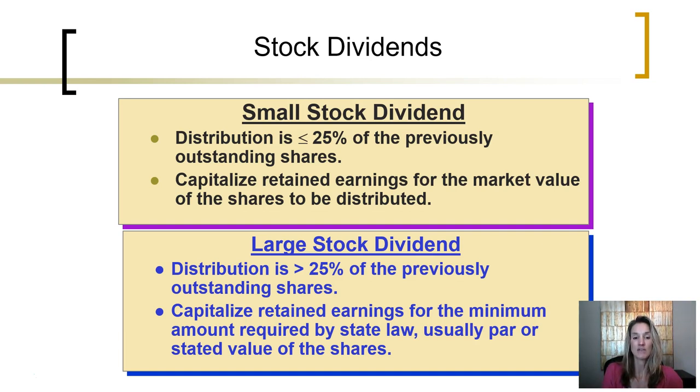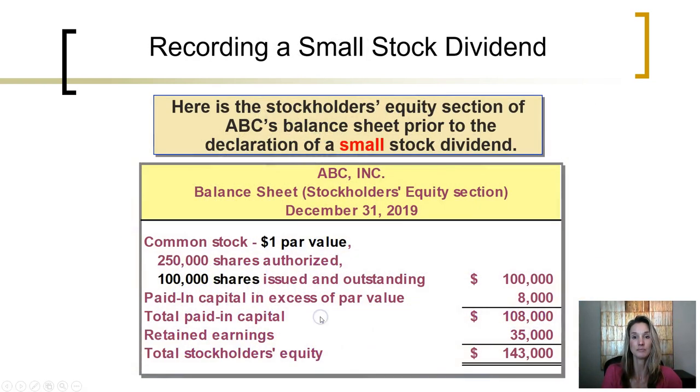In a large stock dividend, we are required to capitalize retained earnings, or set retained earnings aside, for the minimum amount required by state law, which is usually the par or stated value of the shares, obviously varying by state.